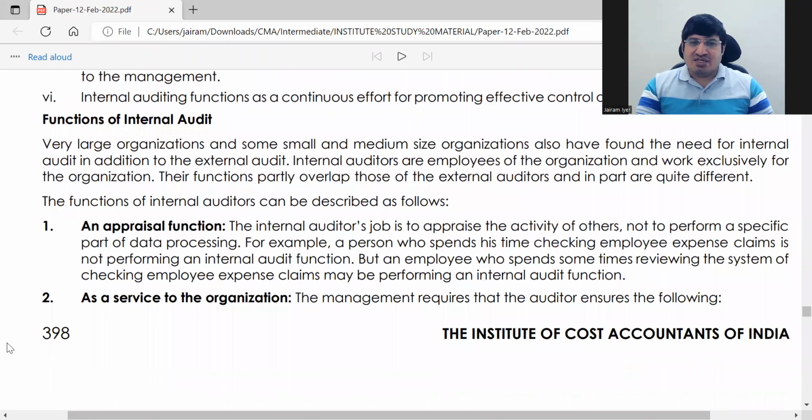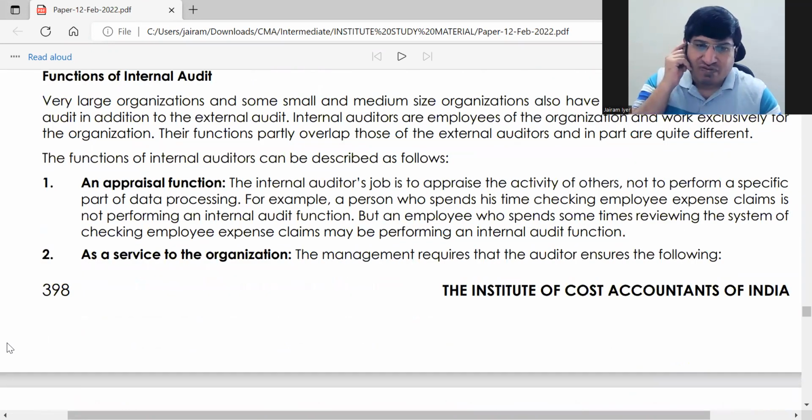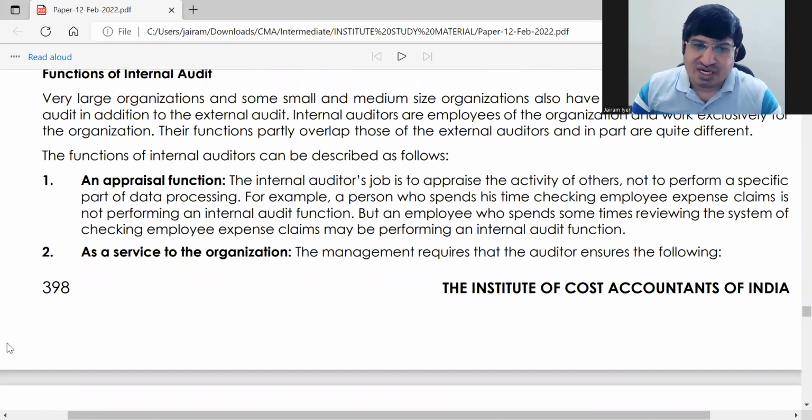Okay, so these are the functions of internal audit. Okay, first one is appraisal functions. Appraisal means just see, check the activities of others. Okay, so appraise the activities of others. So they will not perform data processing. Okay, they'll check others' data processing. Okay, that is called appraisal function.